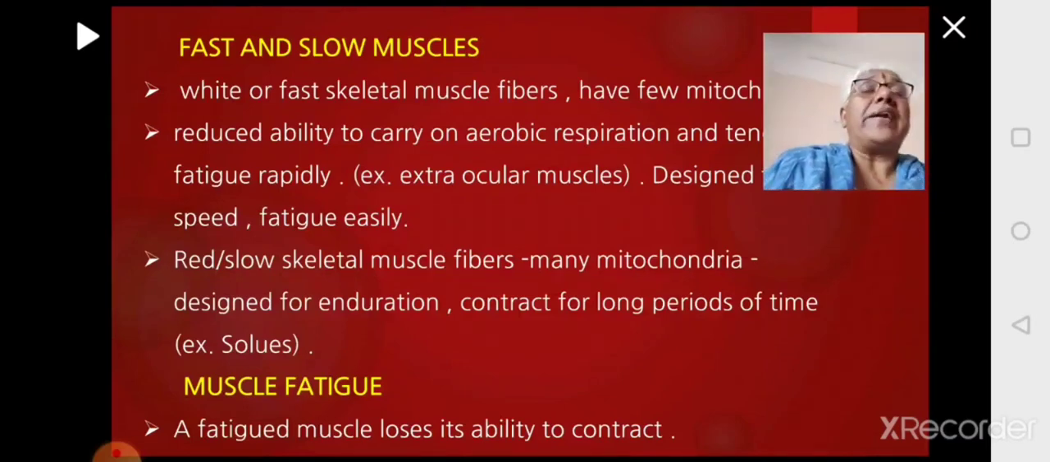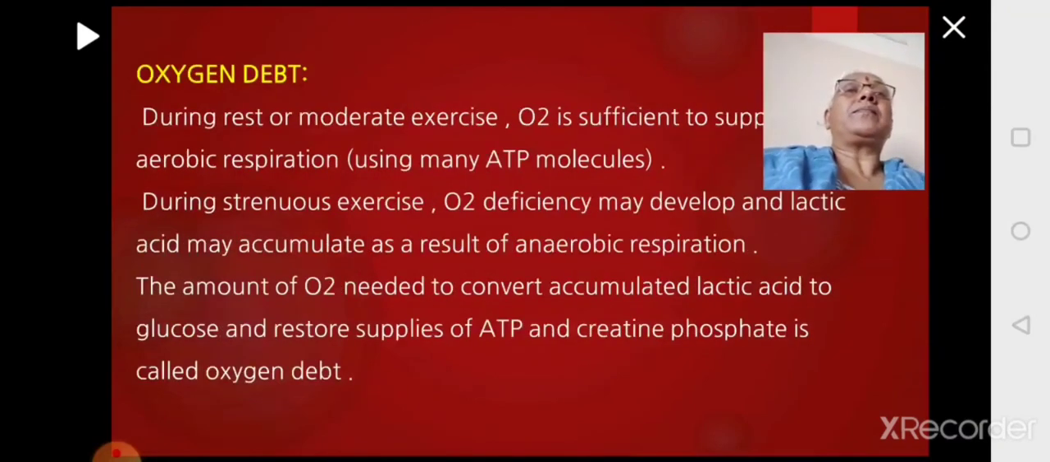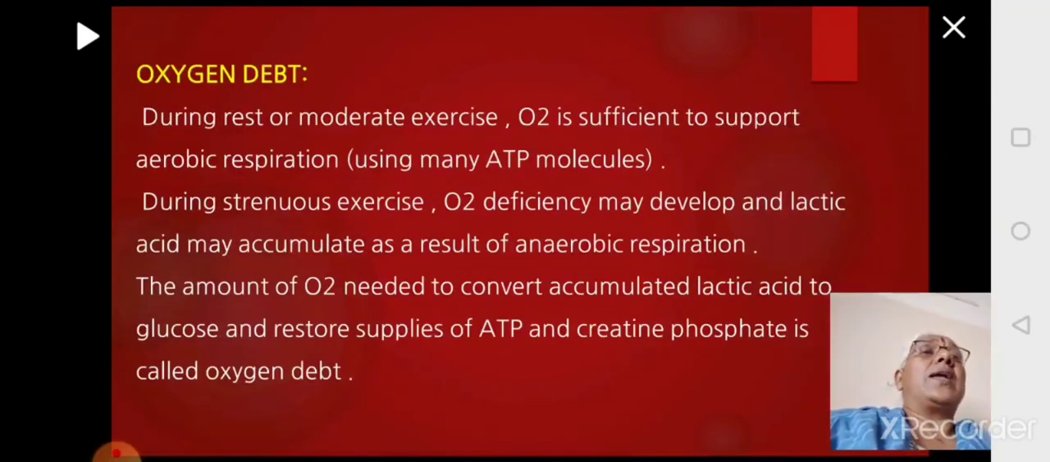What do you mean by muscle fatigue? The muscle becomes tired. It no longer has the ability to contract. Then you say that the muscle is under fatigue. Now, there is something called oxygen debt. When you're resting, the oxygen required by the muscle is less. When you walk, it is moderate. When you run, it is more. The oxygen requirement goes high, it becomes strenuous, and the muscle will switch over to anaerobic respiration and release lactic acid.